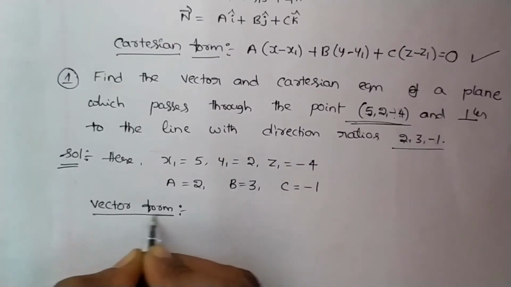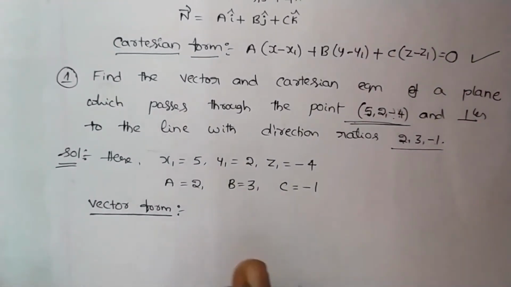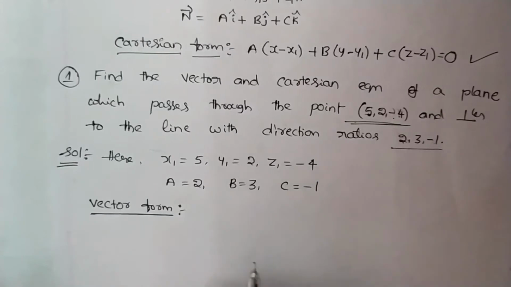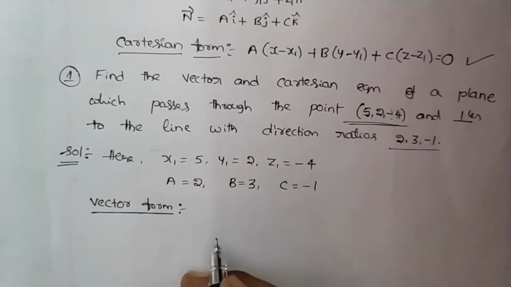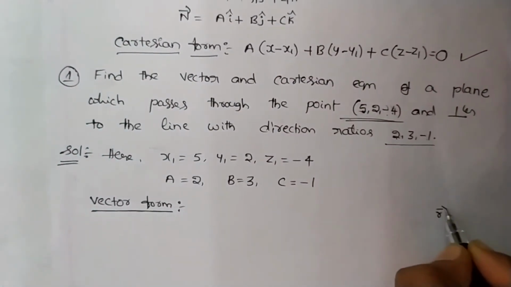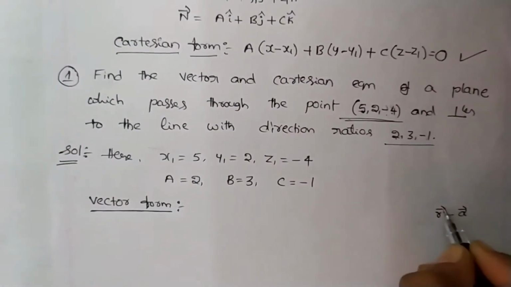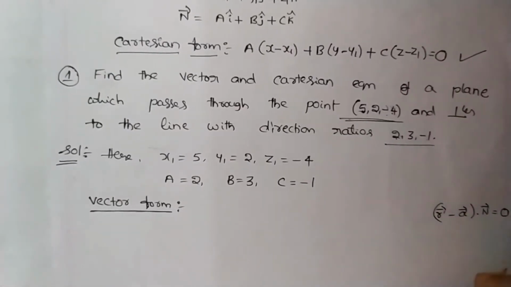What is the formula to find the equation of a plane if the problem is given in vector form? Vector form is r vector minus a vector dot n vector equals 0, isn't it?